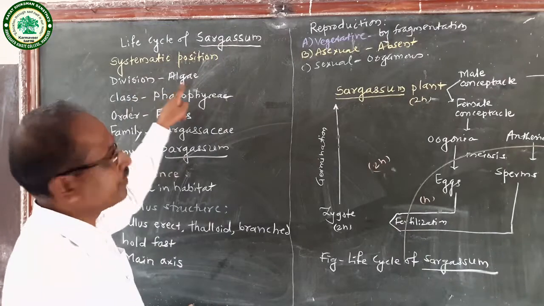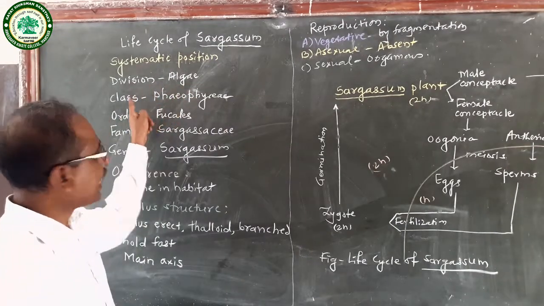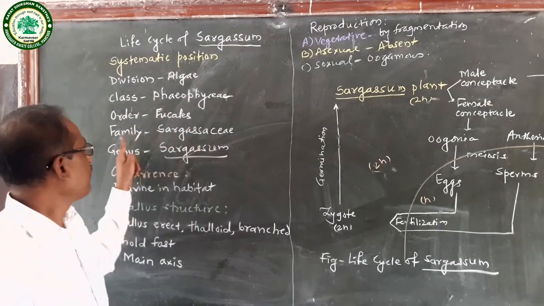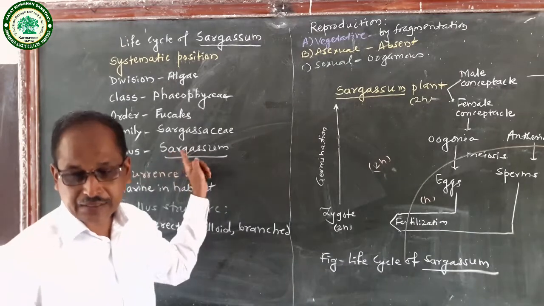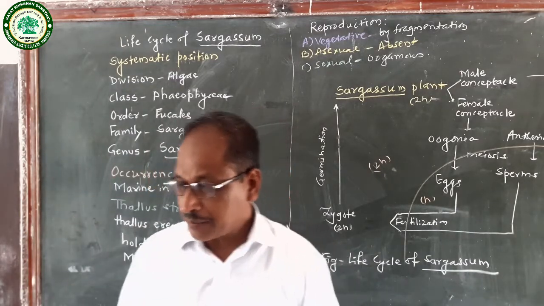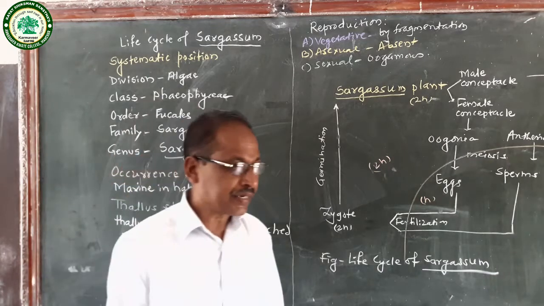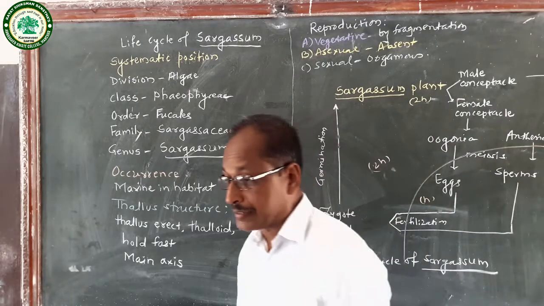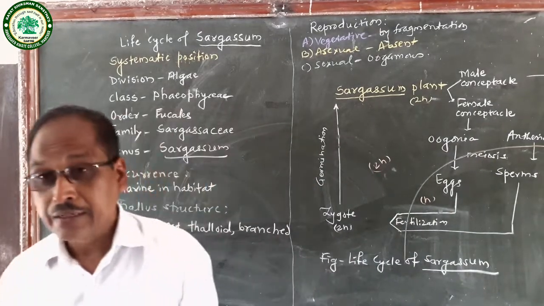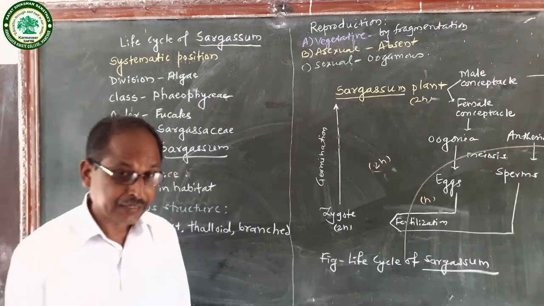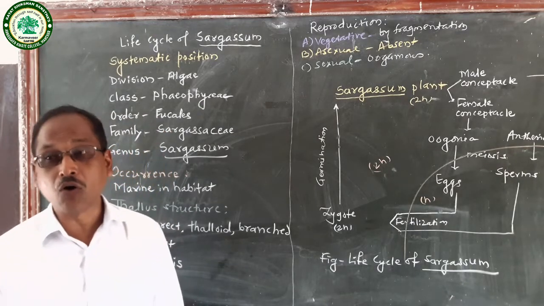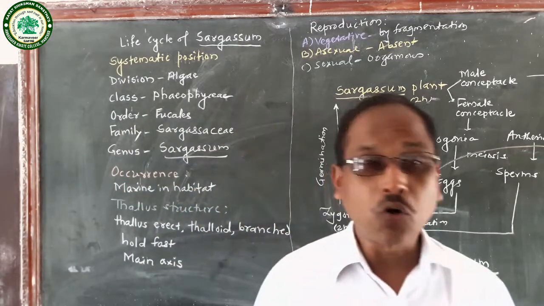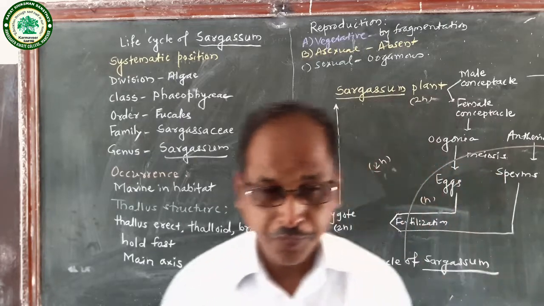Sargassum is included in the division Algae, then class Phaeophyceae, order Fucales, family Sargassaceae, and genus Sargassum. This is the classification. Here, you know the characters of the algae. Algae are chlorophyll bearing plants with a simple thallus. In algae, chlorophyll pigment is present, the cell wall is made of cellulose, and the stored food material is in the form of starch.